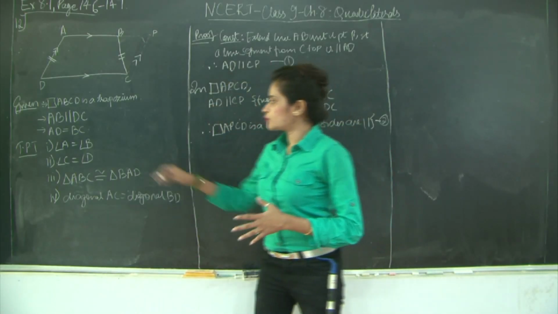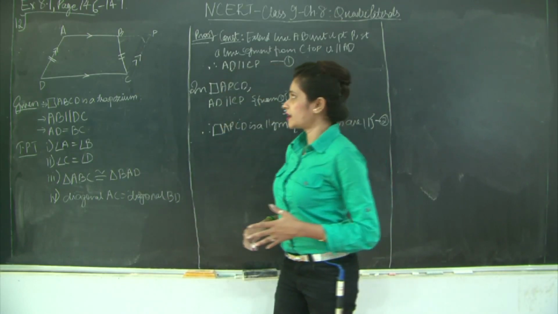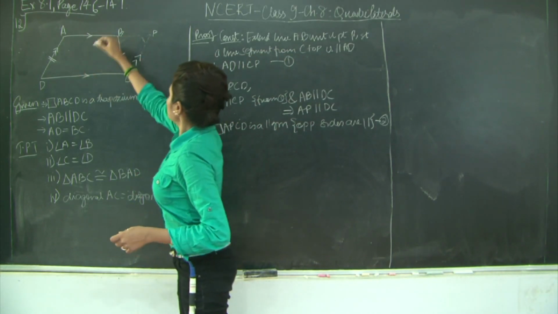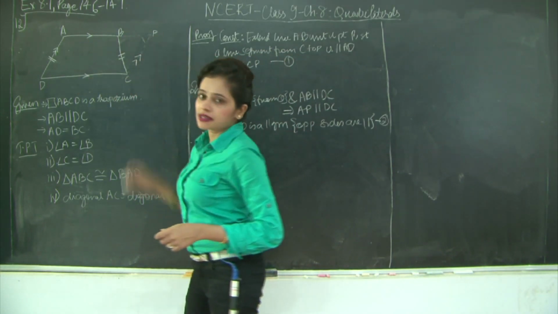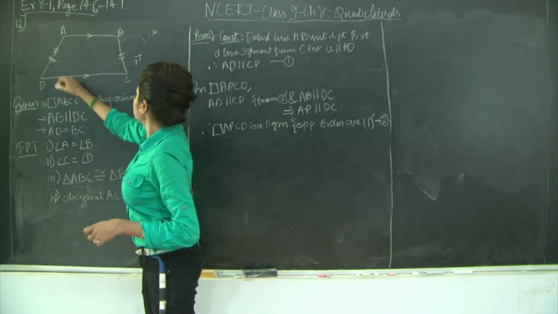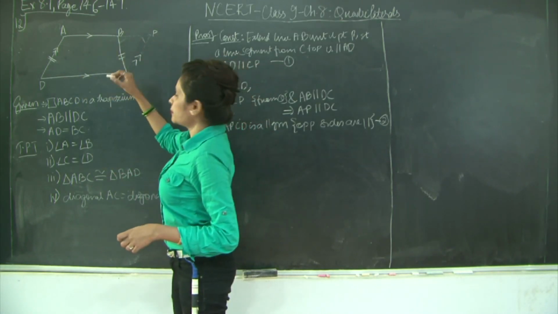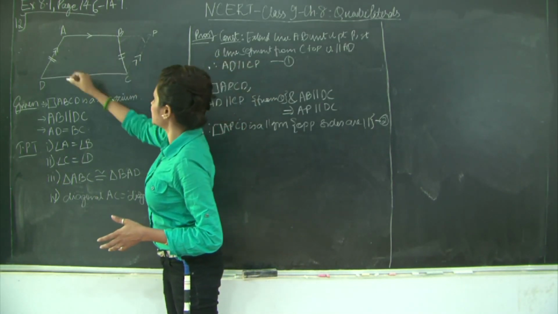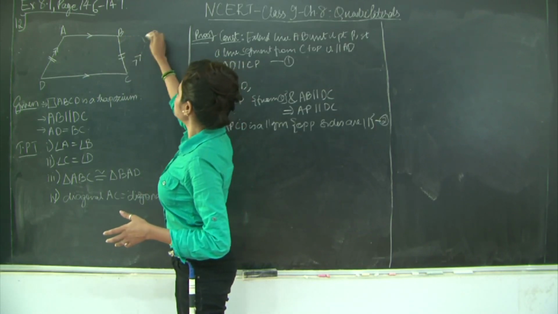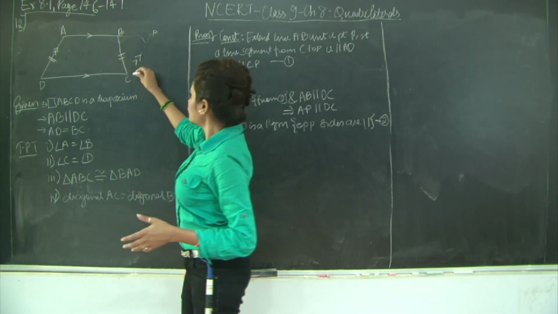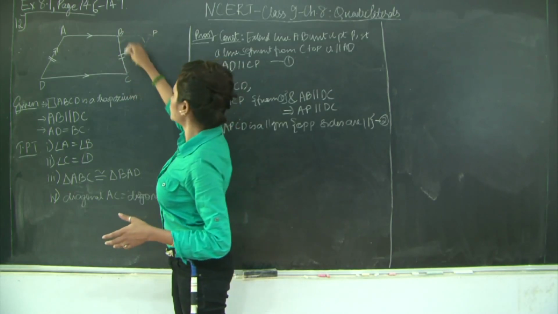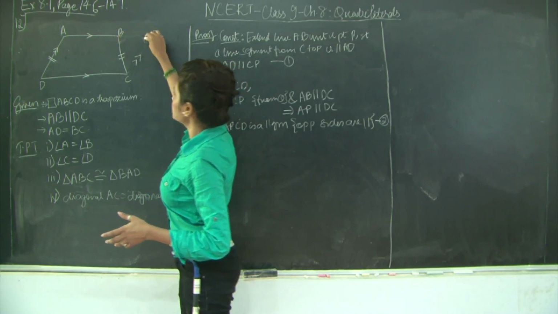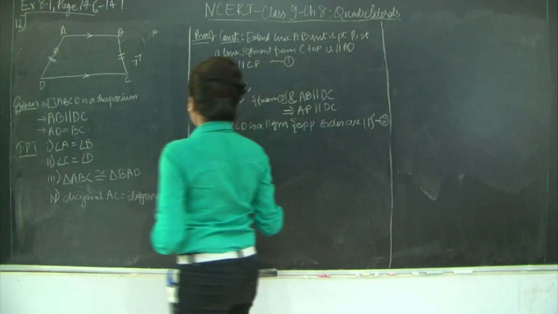So, now let us see the proof for angle A is equal to angle B. How do we prove this? Now, we know that quadrilateral ADCP is a parallelogram. Therefore, what do I have? AD is equal to CP. Why? Because they are the opposite sides of a parallelogram. So, that is why they are equal, but it is given that AD is equal to BC. Therefore, CP is equal to CB. Now, if you take a look at this triangle CBP, you have these two sides equal to each other. Therefore, I have these two angles equal to each other. Let us prove this much and proceed further.